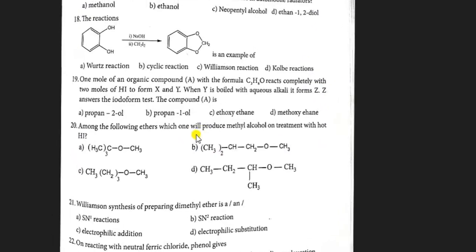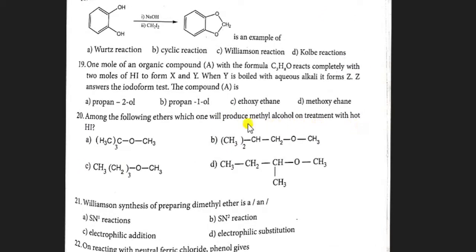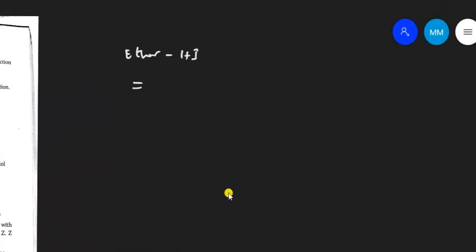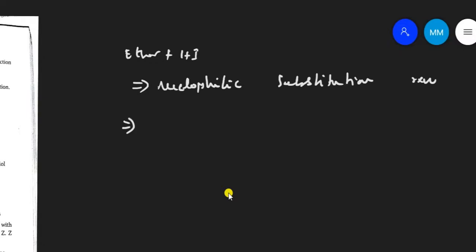Question number 20. Among the following ethers, which one will produce methyl alcohol on treatment with hot hydrogen iodide? Ether with hot hydrogen iodide. The reaction is a nucleophilic substitution reaction. If the ether consists of a primary alkyl group, the type is SN2.